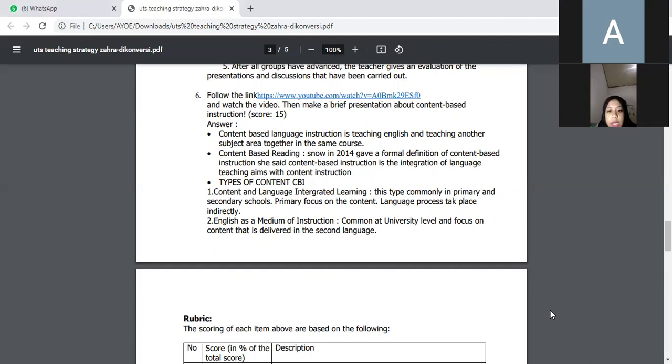Number 1 is content and language integrated learning. This type is commonly in primary and secondary schools. Primary focus on the content, language process takes place indirectly. Number 2, English as a medium of instruction, common at university level and focus on content that is delivered in the second language.